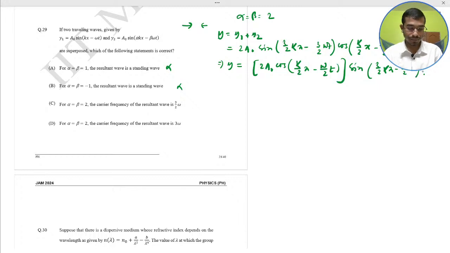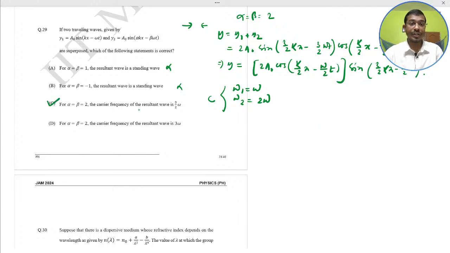Okay, so the carrier frequency lies between omega 1 and omega 2; here this is the carrier frequency. So option C would be the correct one.